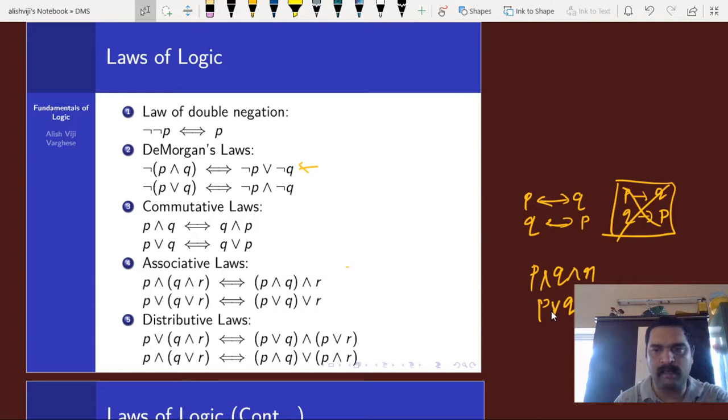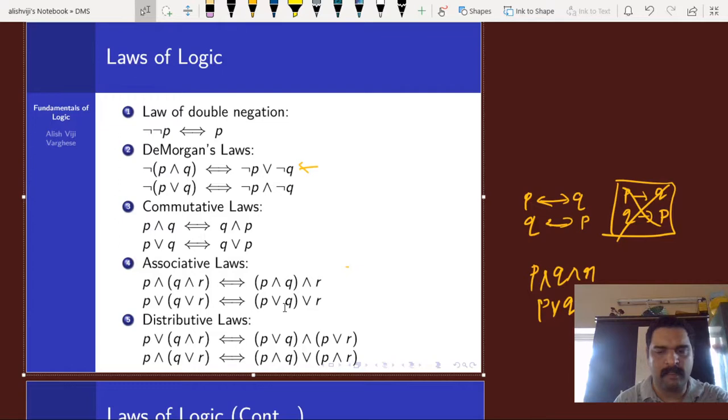Just write down P and Q and R. And then distributive law: P or (Q and R) is equivalent to (P or Q) and (P or R). Here we have to strictly put the parentheses, otherwise the implications will not be so obvious. And the second distributive law, P and (Q or R), is equivalent to (P and Q) or (P and R), which can be obtained by taking the dual of the first one.